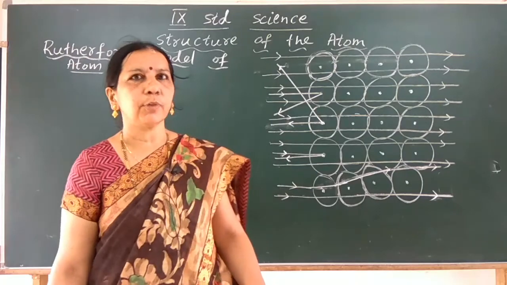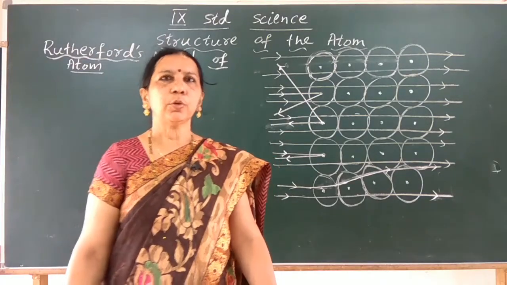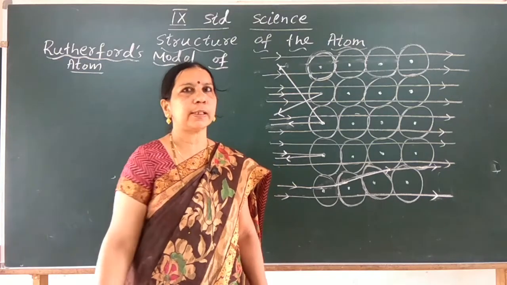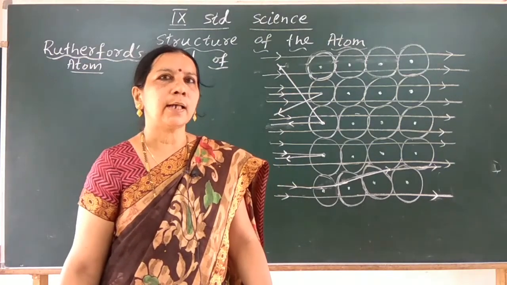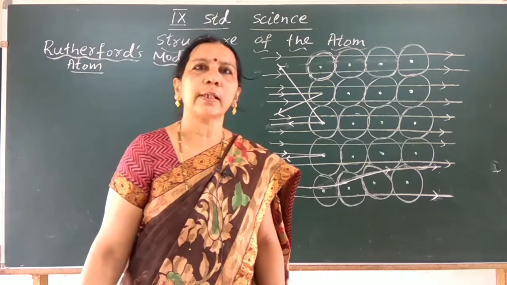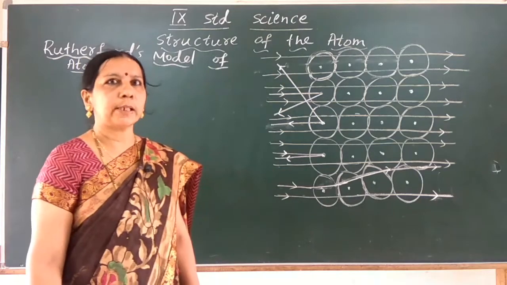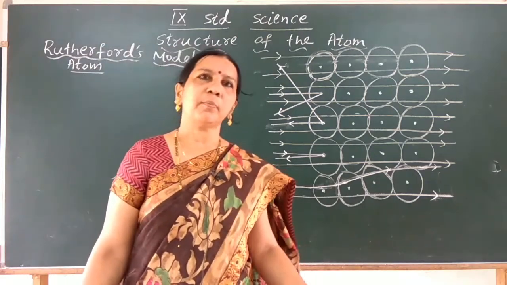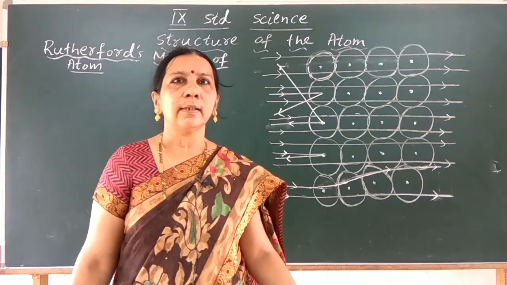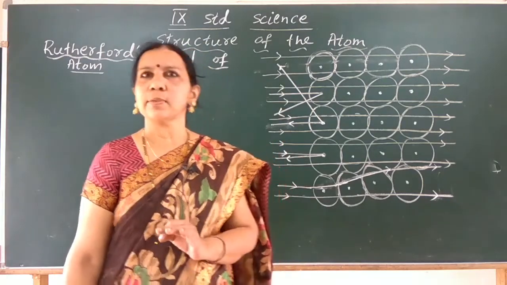In the last class, we were discussing Rutherford's model of atom, children. I hope you have learnt about Rutherford's model in 8th standard. Let us recall what the features of Rutherford's model of atom are and what the drawbacks of this model are. Now, Rutherford conducted experiments in which he selected a very thin gold foil of about 1000 atoms thick.